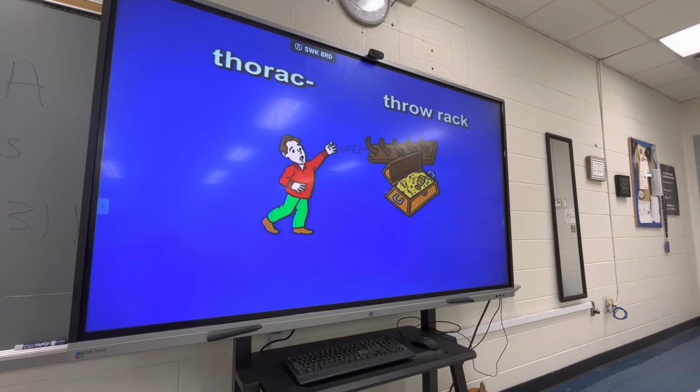Thorax, throw rack, treasure chest, chest. Say it twice. Thorax, throw rack, treasure chest, chest.